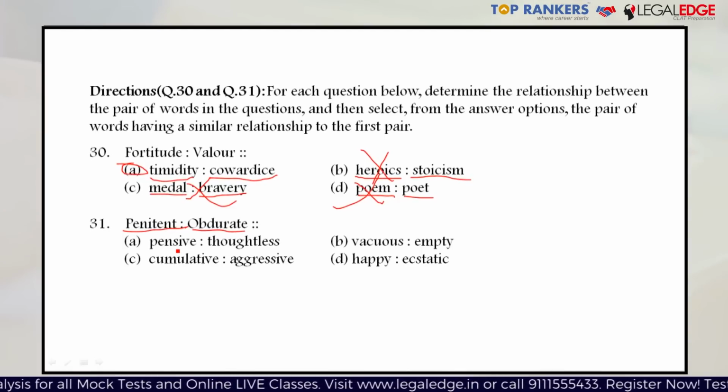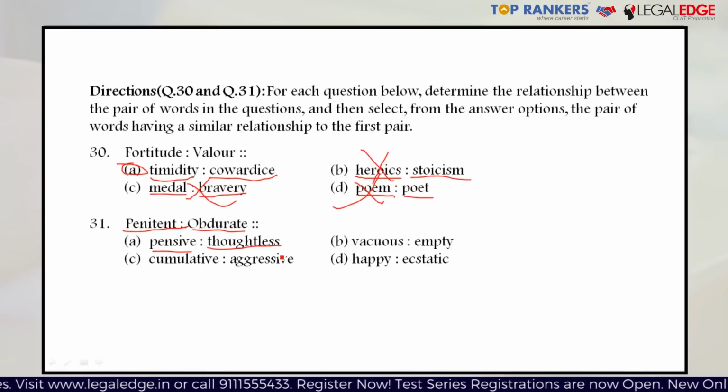A pensive person is someone who is involved in deep or serious thought, while thoughtless is someone who is doing something completely carelessly, not caring about something at all. So these two are completely antonymous and could be a plausible option.